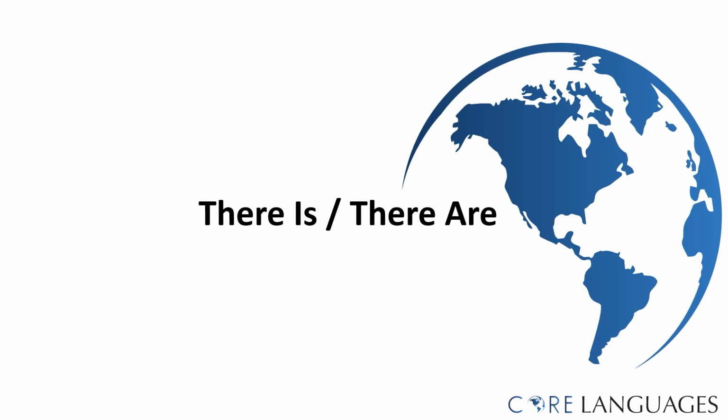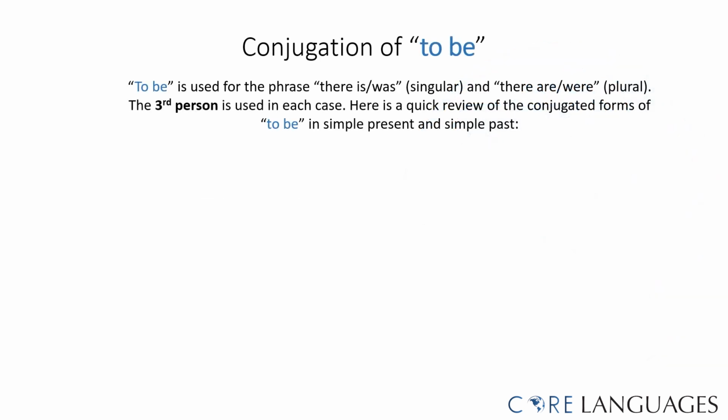There is and there are. In order to use the phrase there is or there was, there are or there were, we need to remember the conjugation of the verb to be, both in the simple present and the simple past.